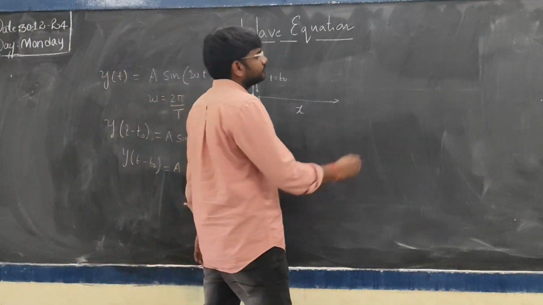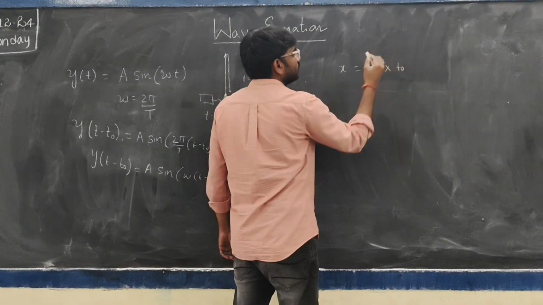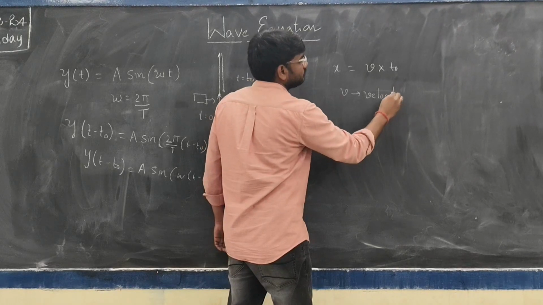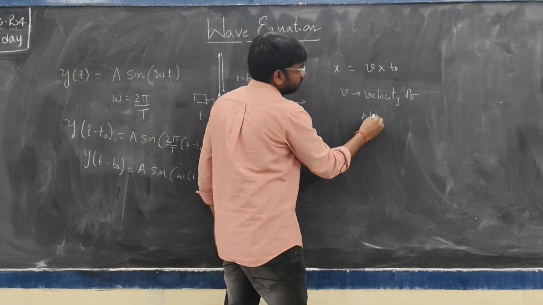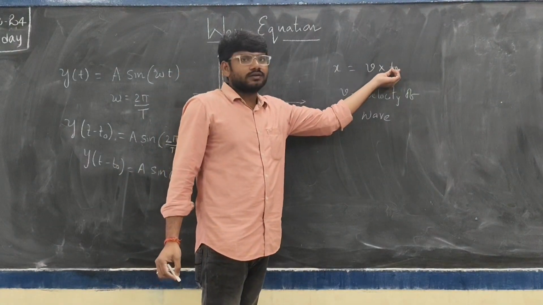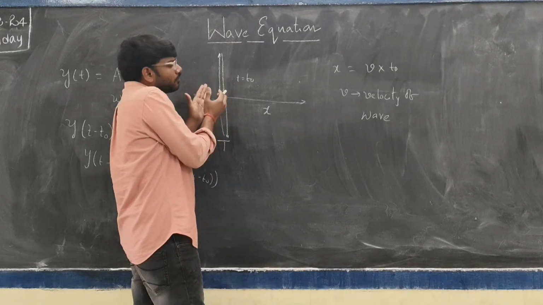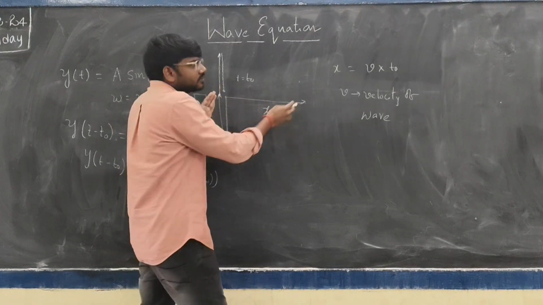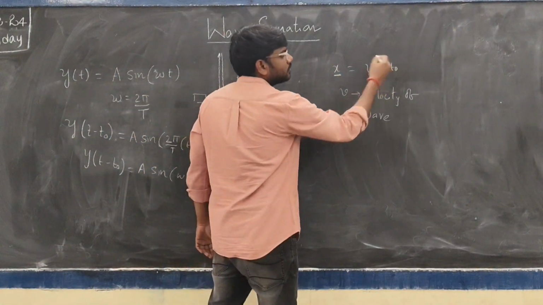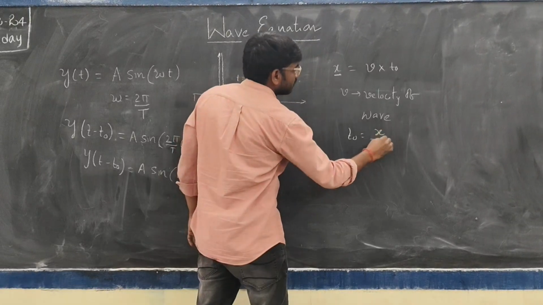Then I can write x equal to v into t naught, where v is the velocity of the wave. That means in a time t naught, the wave progresses from 0 distance to x distance, so the distance traveled by the wave, x, can be expressed as v into t naught. From this expression, t naught equal to x by v.